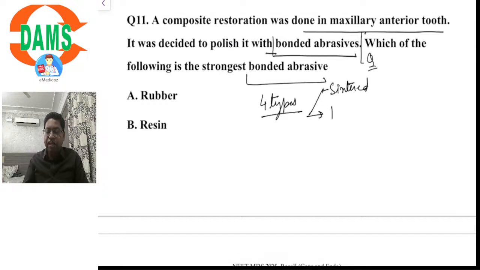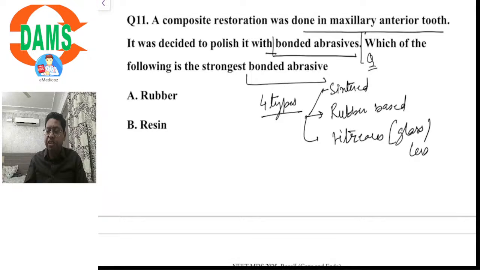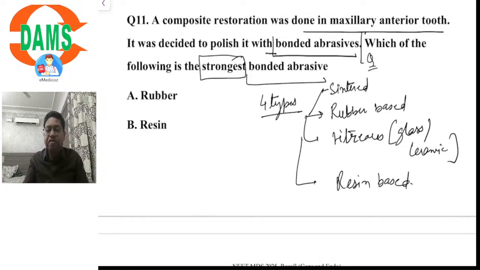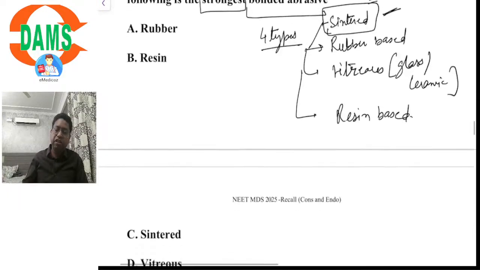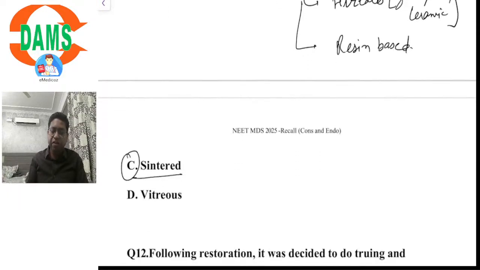Then there are rubber based, then there are vitreous materials which are glass or ceramic based, and then there are resin based bonded abrasives. The question is asking which is the strongest bonded abrasive. For that, you should have knowledge that sintered ones are the strongest bonded abrasive systems for finishing and polishing. Options: rubber, resin, sintered, and vitreous. Option C would be the answer. Another straight question with a straight answer to it.